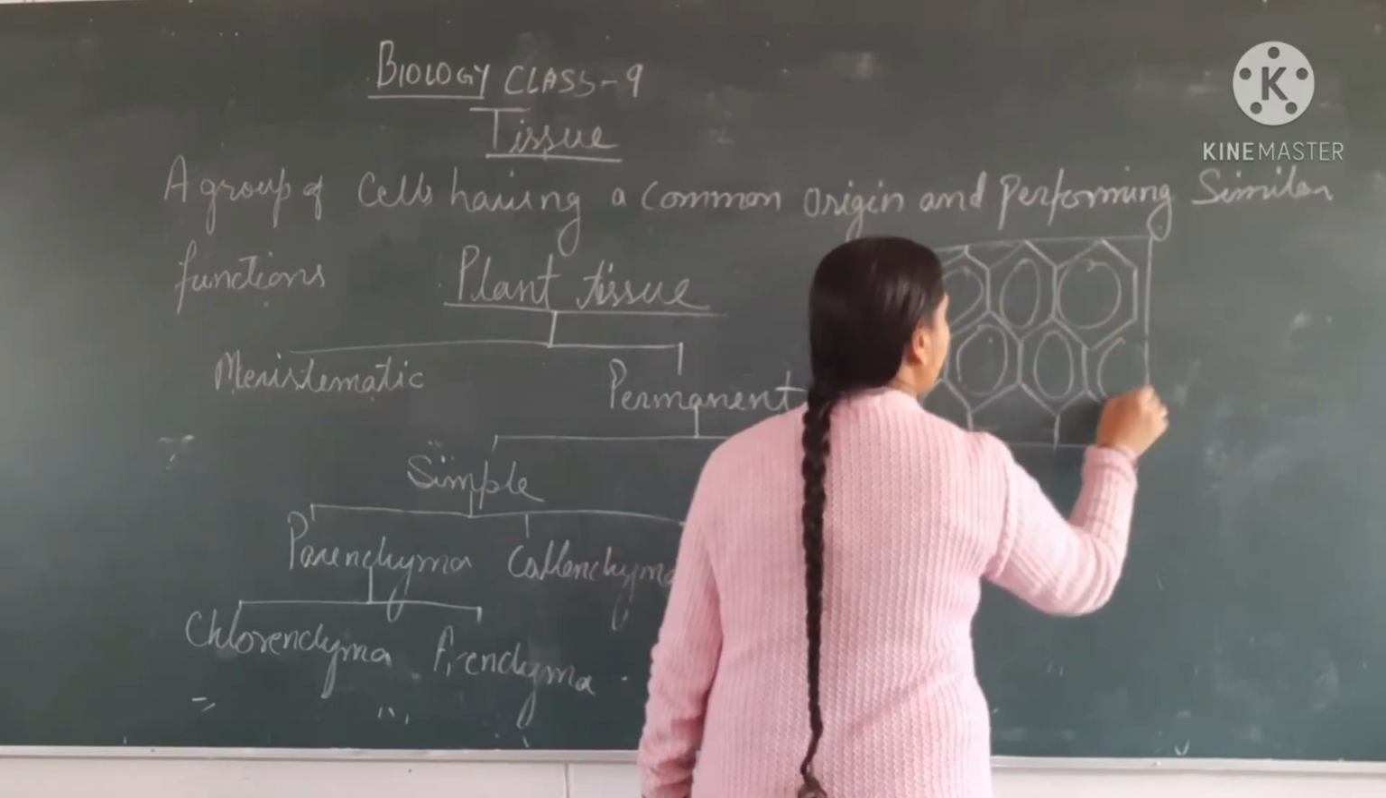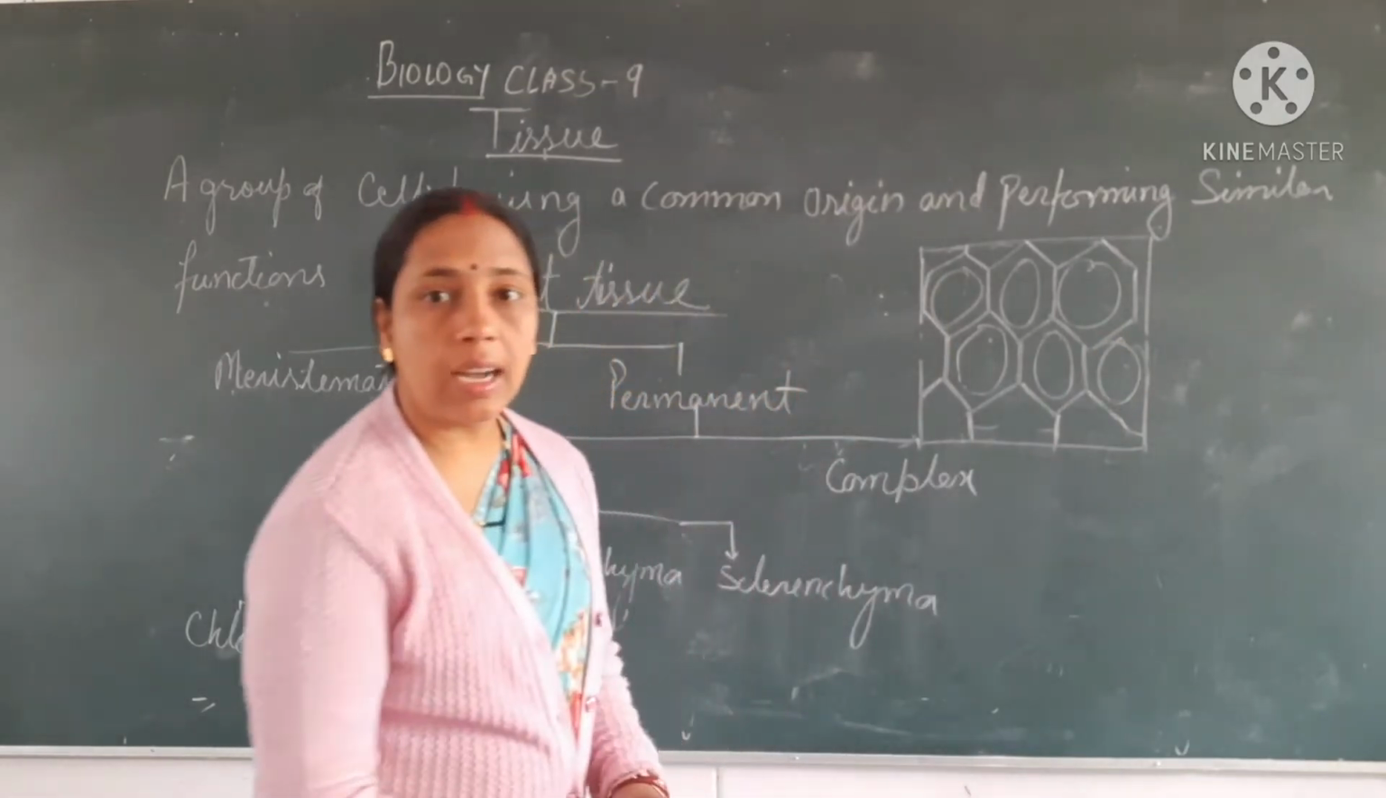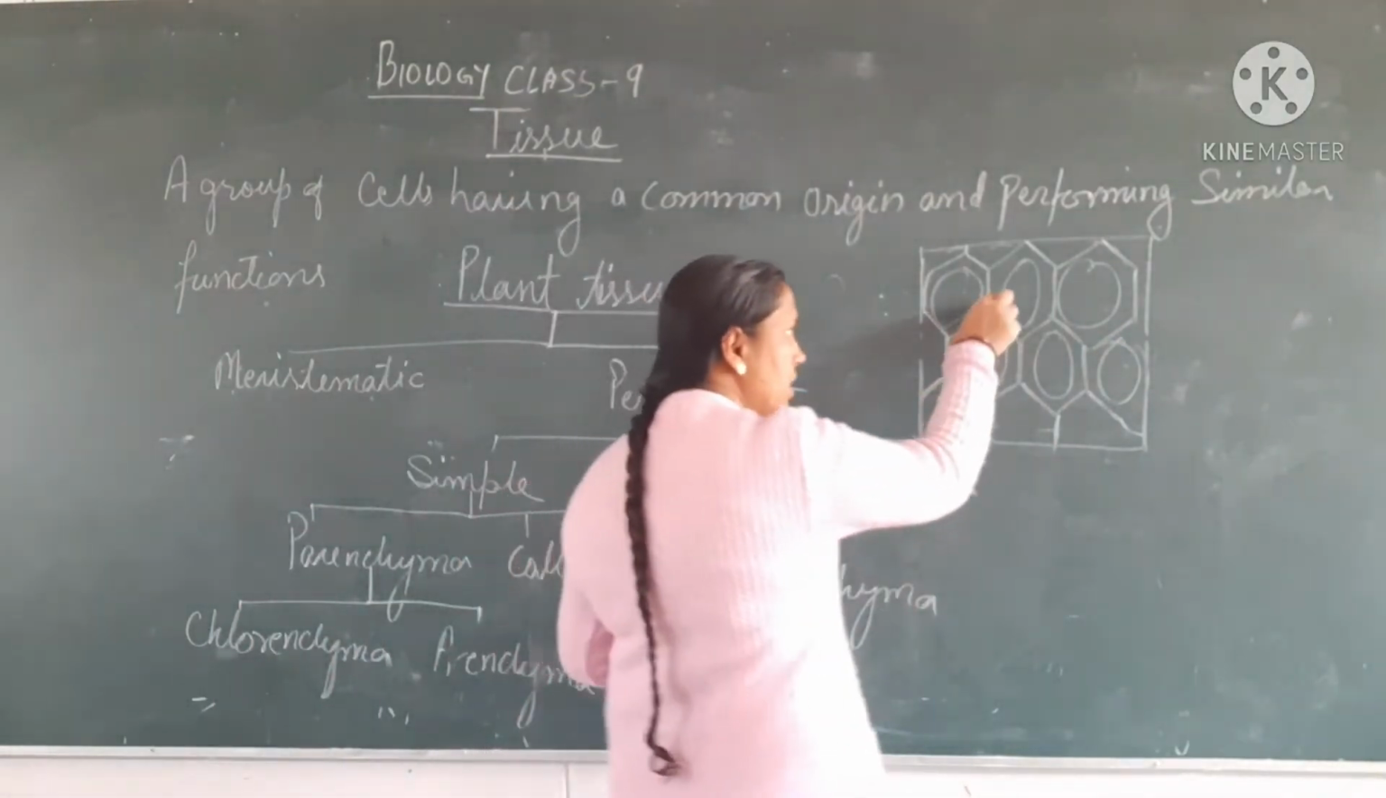So these are the structure of your collenchyma tissue. You can see there is no intercellular space.